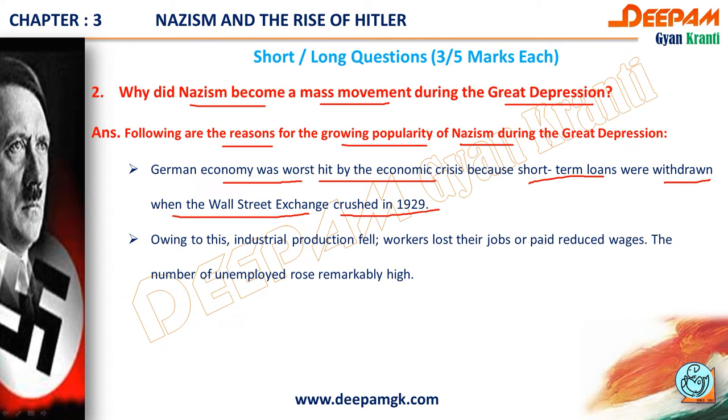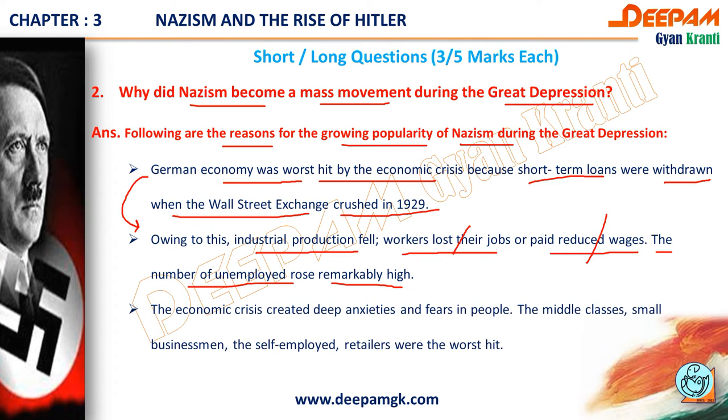Our next point is that owing to this, industrial production fell. Workers lost their jobs or were paid reduced wages. Either they had to lose their job or they were given low wages. The number of unemployed rose remarkably high.